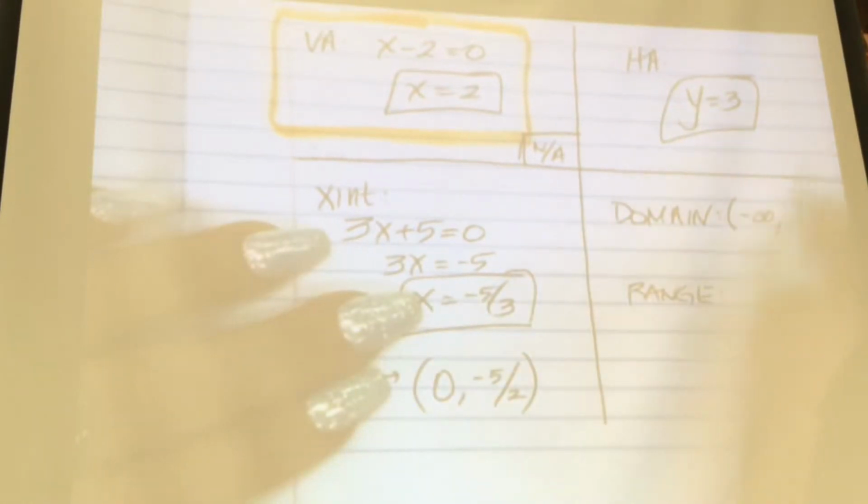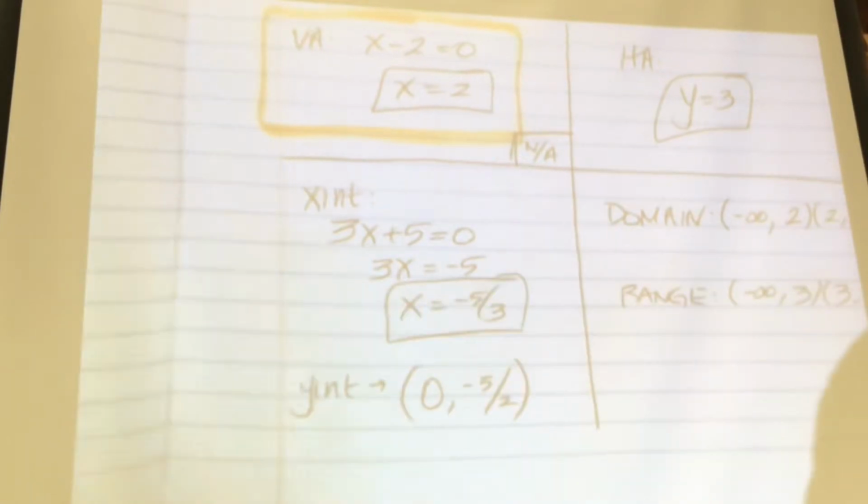So my range is going to be everything but 3. How do you tell people everything but 3? Alright, any questions on domain and range?